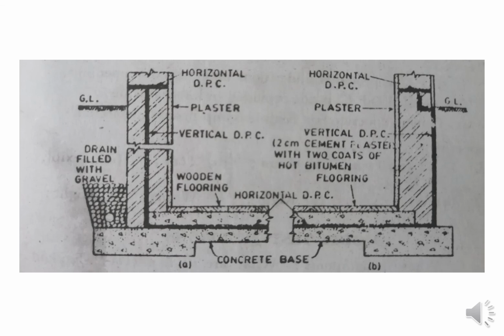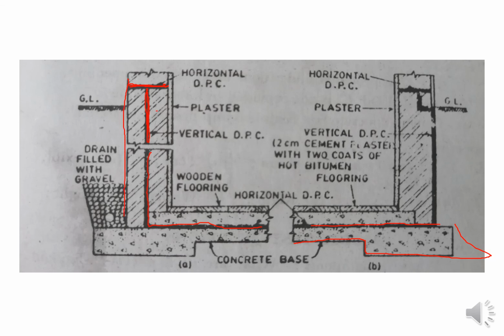So this is the picture where you can see that the walls are properly designed. The reinforced walls are also going to give you the horizontal DPC inside. So this is the horizontal DPC, provided not only at the surfaces but also inside the wall. Here you can see some space you are leaving between the walls. That space is just to provide the DPC. So you are providing vertical DPC within the wall of the basement, you can see over here, and also this DPC at the floors, you are providing inside the concrete. You can also provide the DPC at the concrete base here, and here also. These are the different ways.